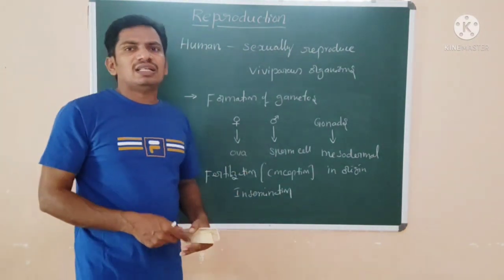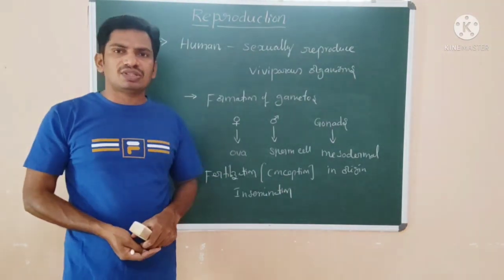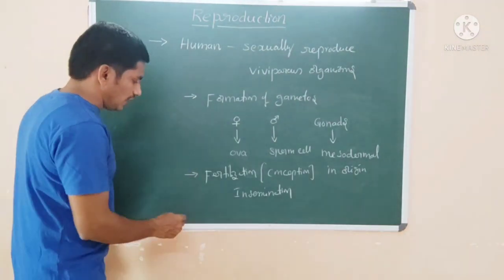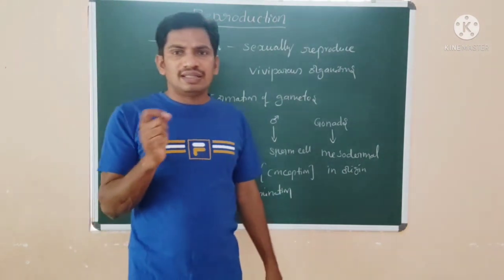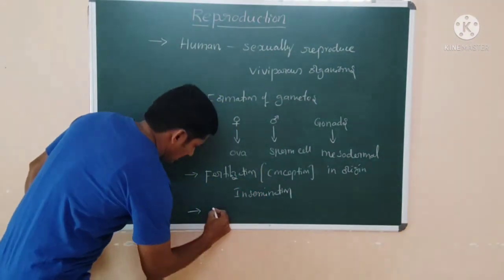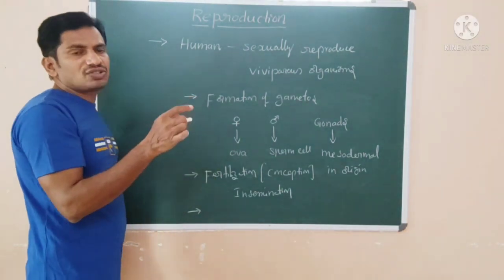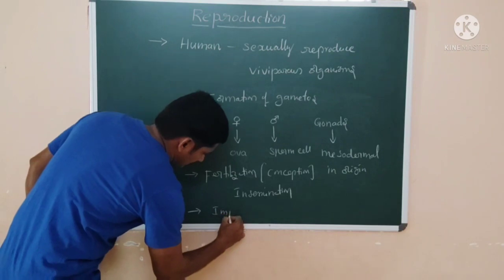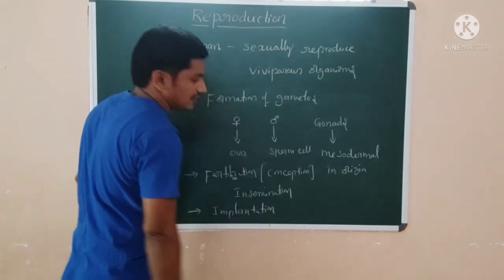After insemination, the zygote is formed in the fertilization process. Then it changes into a blastocyst, which should be attached to the uterine wall. After formation of the zygote, it should be attached to the uterine wall. That is known as implantation.